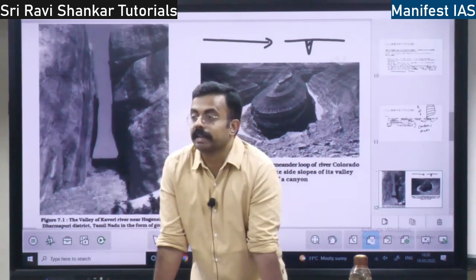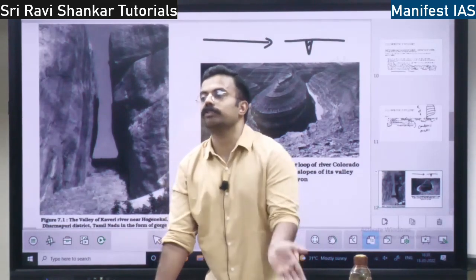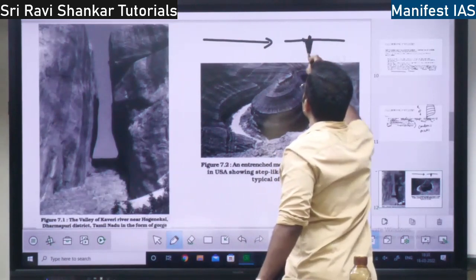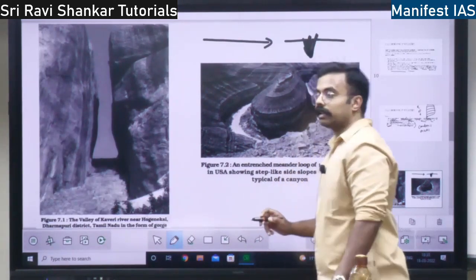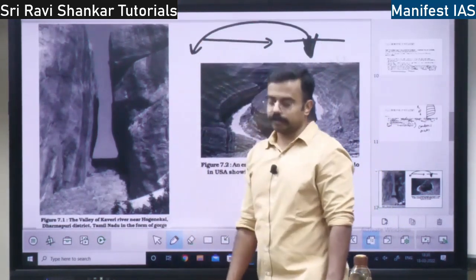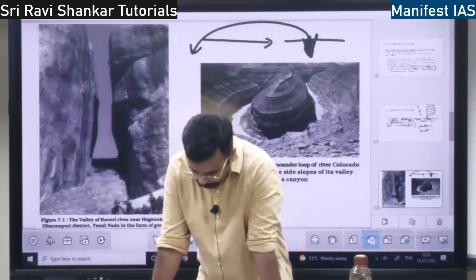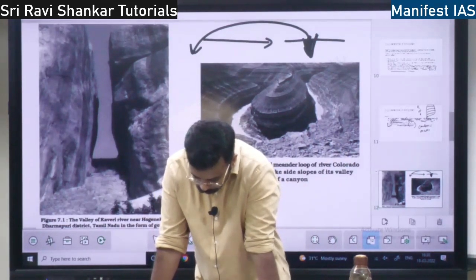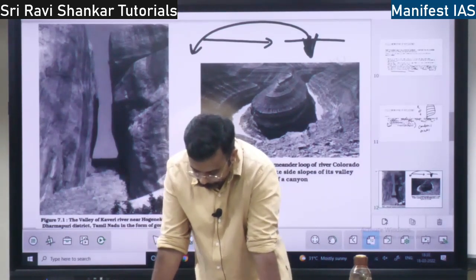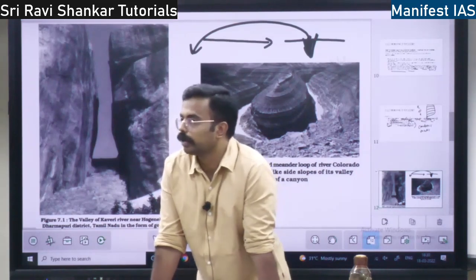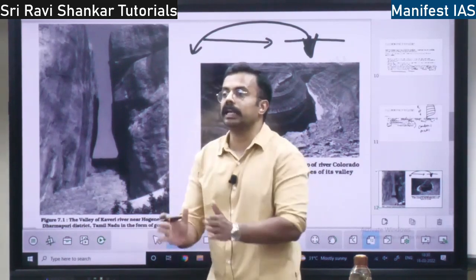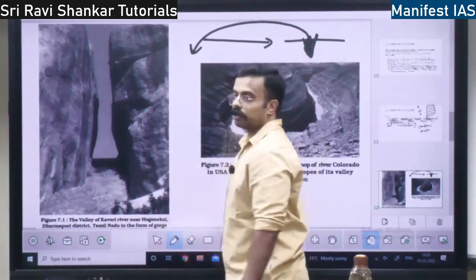So this is when there is erosion, but on the other side of erosion you have deposition. Here the water is going to erode the materials. Slowly this will become a river, right? So all this material will be taken and deposited somewhere else, right? So this is the process. So there will be sheet erosion. One is the sheet erosion, what I told earlier. The second one is the steep erosion or gully erosion. This is called gully erosion, right?